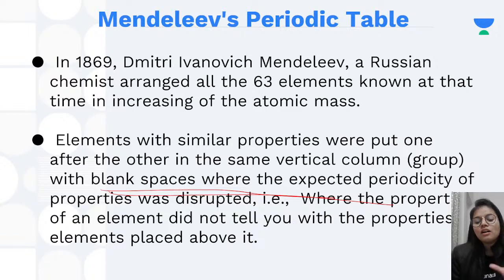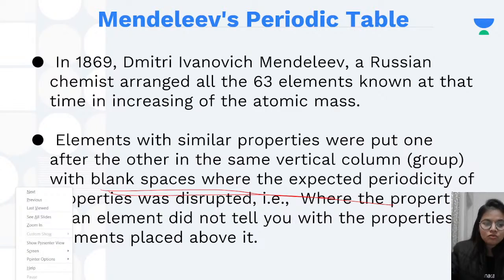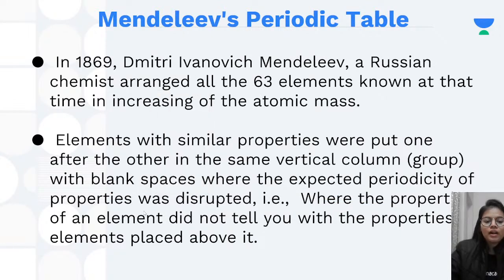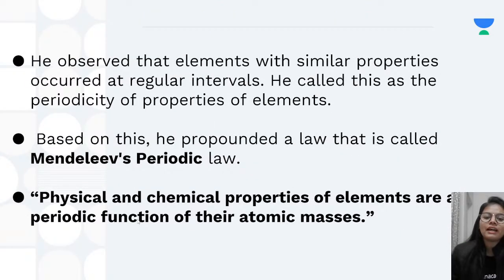Okay, so he just left a place blank to be occupied by some elements at a later time, and that was very much successful, as we will be seeing in a while. Now, what happened after that? He observed that elements with similar properties occurred at regular intervals, and this he defined as periodicity of properties. Now what is periodicity of properties?